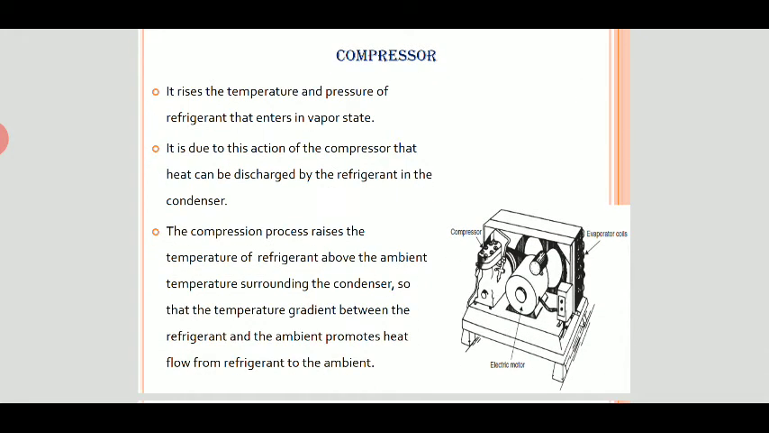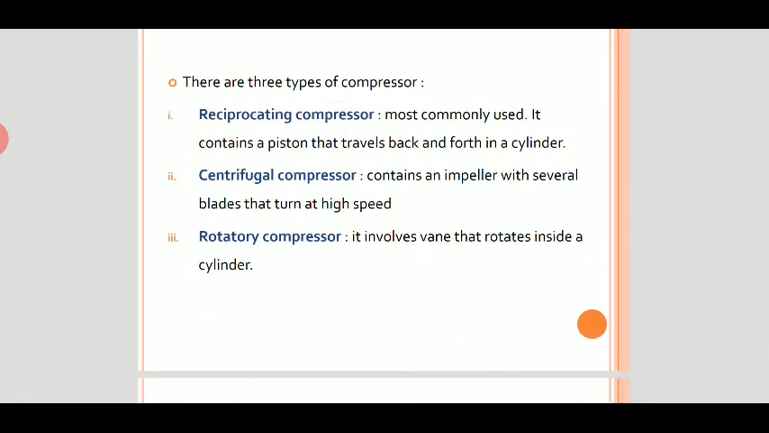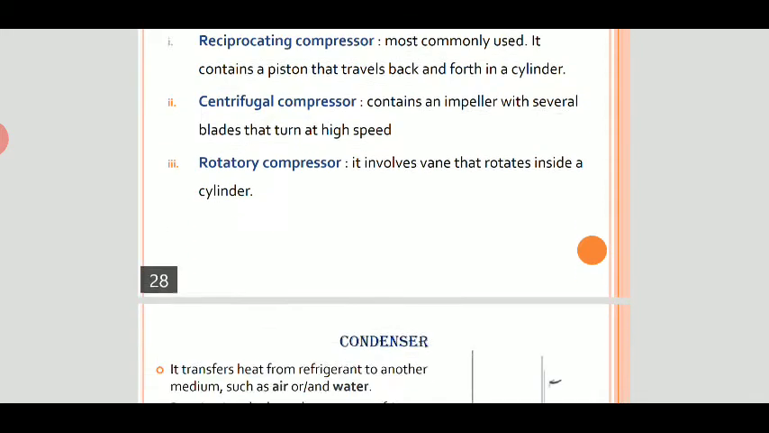Now this is about the compressor. It raises the temperature and pressure of the refrigerant that enters in vapor state. It is due to this action of the compressor that heat can be discharged by the refrigerant in the condenser. There are three types of compressors: reciprocating compressor, centrifugal compressor, and rotary compressor. It involves a vane that rotates inside a cylinder.